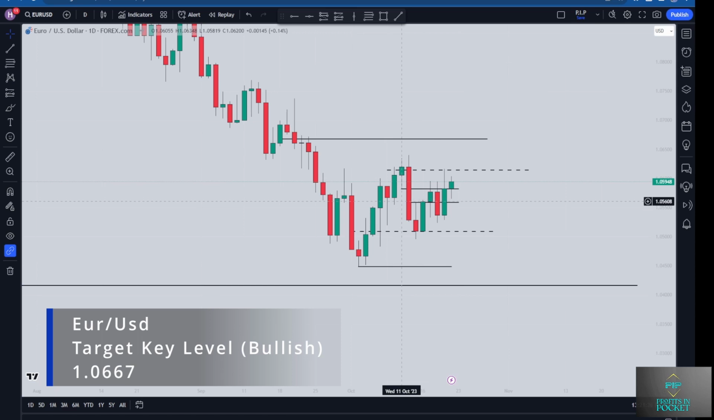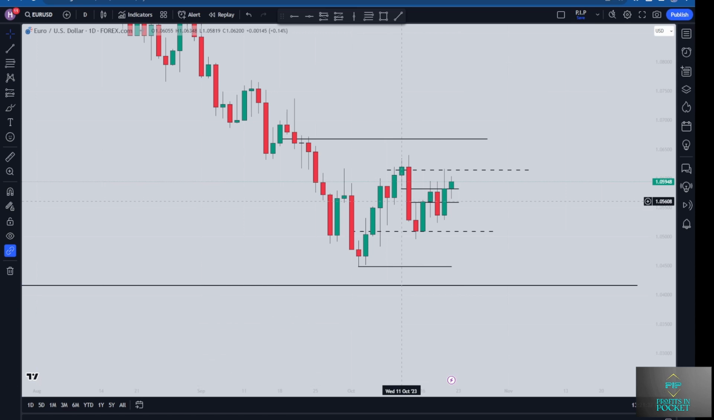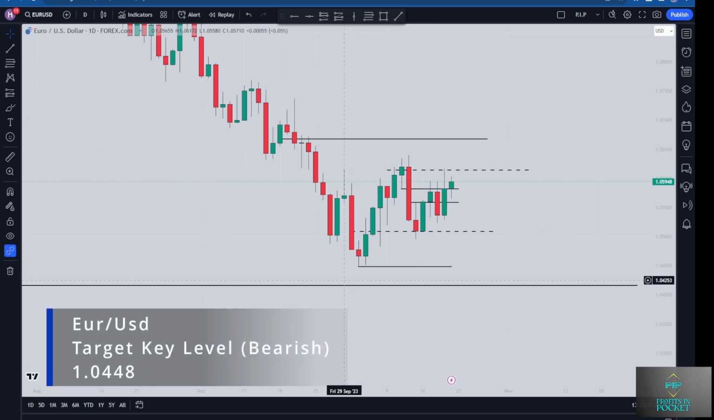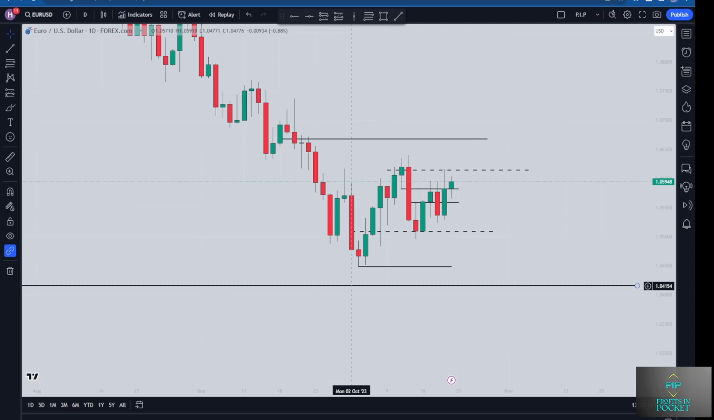So again, although we closed above the 105.82 level, I still want to see a close above the 106.15 level for my bias to switch from bearish to bullish on the euro US dollar. If we do get a close on this daily chart above this 106.15 level, our target key level then becomes 106.67. Until then, we'll be bearish, looking to see a close below this 105.09 level, 105.10 area, to aim for a target key level of 104.48 and ultimately hit the key target level of 104.20.